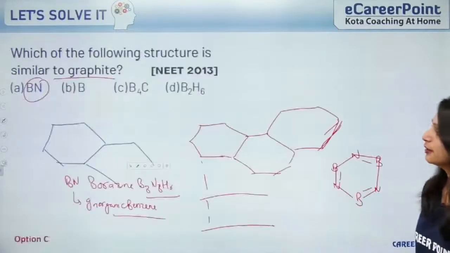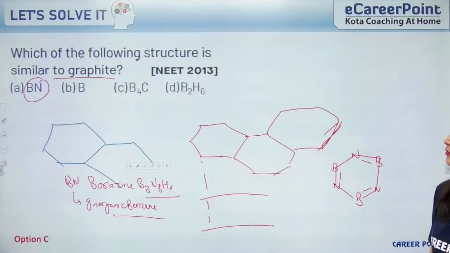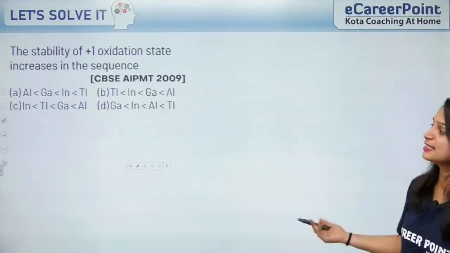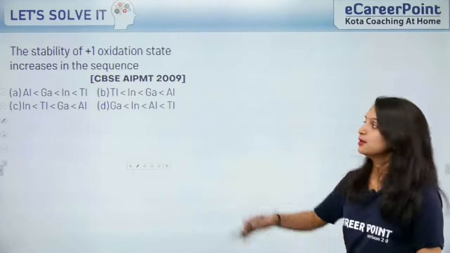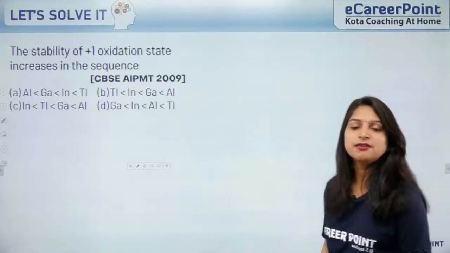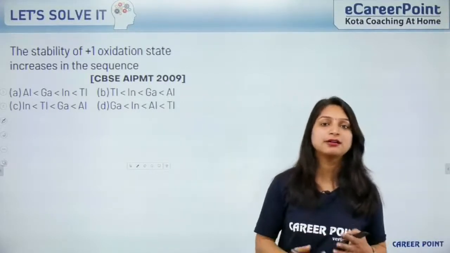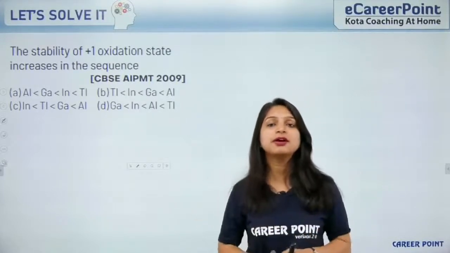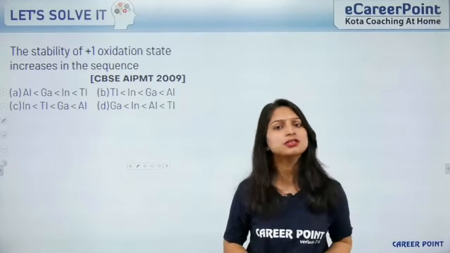Moving to the next question. The stability of +1 oxidation state increases in the sequence of... We have heard about the inert pair effect, right? As we go down the group, due to the inert pair effect, the lower oxidation state is more stabilized.